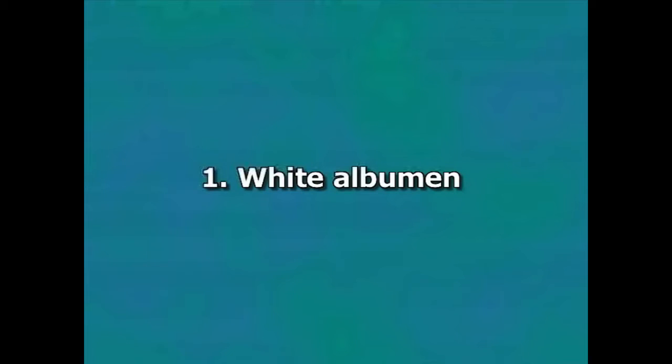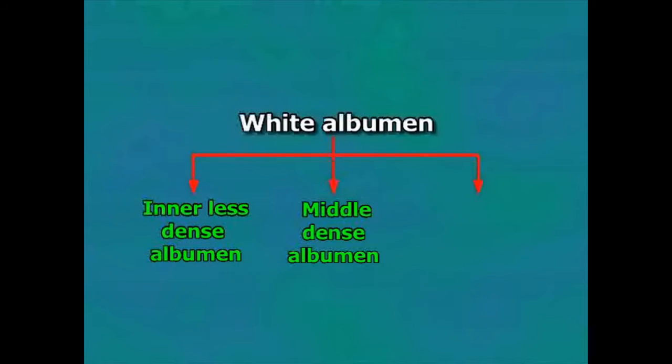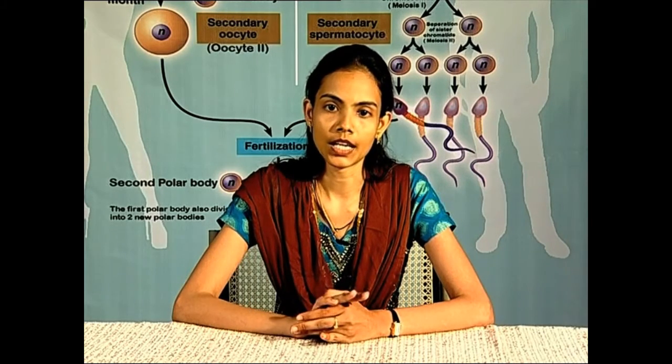Tertiary membranes. The tertiary membranes are formed by the oviduct. White albumen. It is found in the egg of chick. It is found outside the Vitelline membrane. It is made up of three layers: an inner less dense albumen, a middle dense albumen and an outer less dense albumen. The albumen is formed of 85% water and 15% protein. The protein is mainly in the form of albumin.